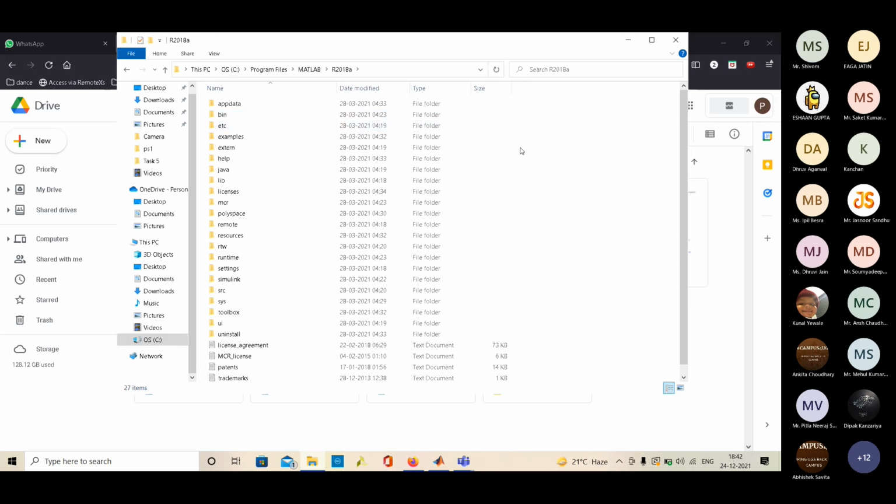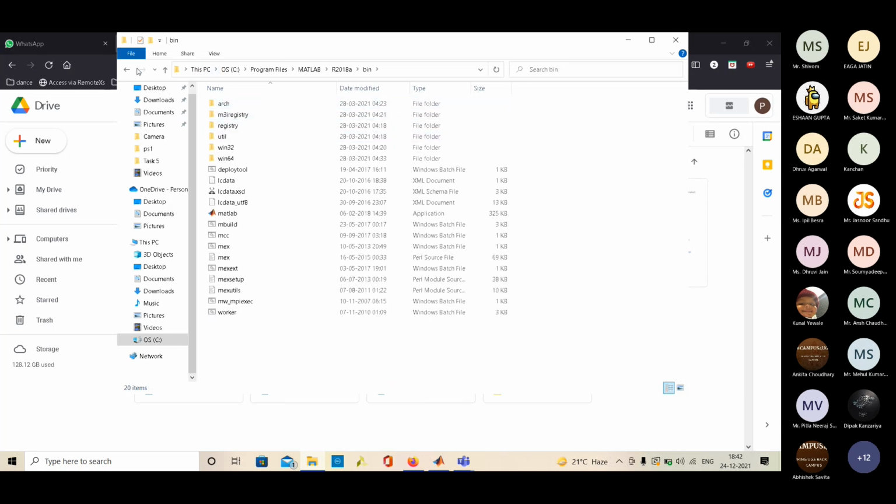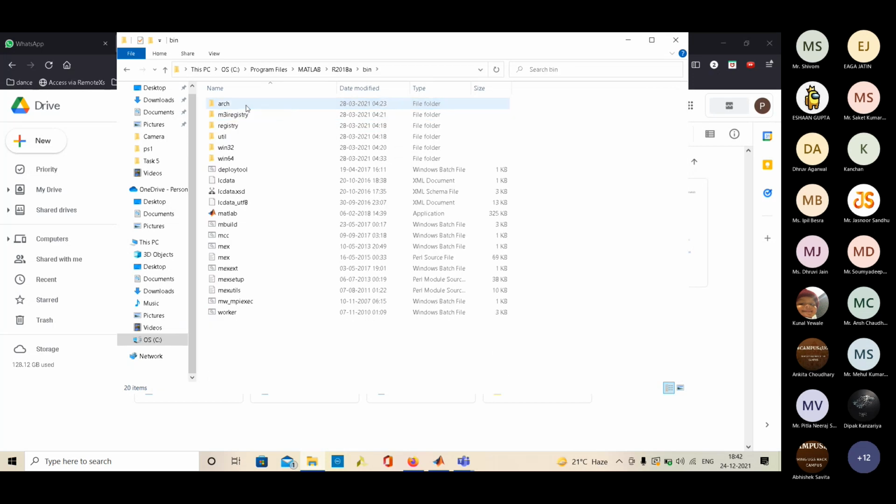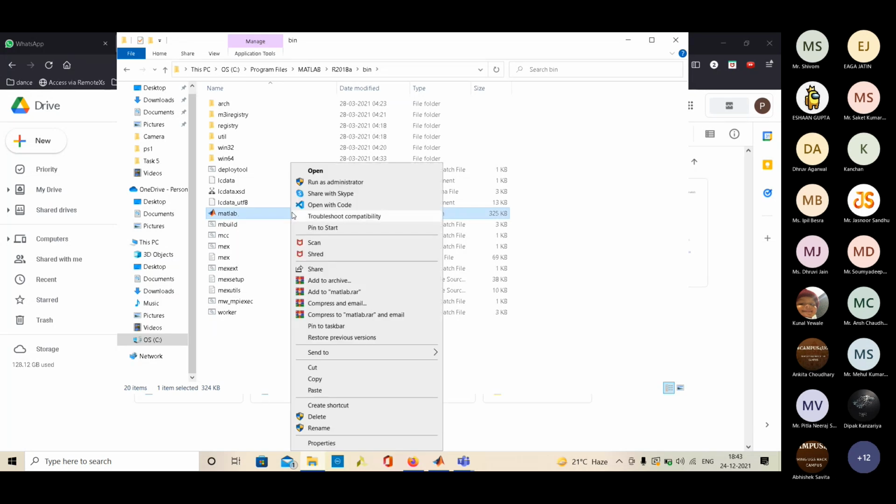So it will combine all the files of the bin. Then to open MATLAB, in bin, this MATLAB icon, you have to double click on it to open MATLAB, or you can pin it to your taskbar also, like I have done it. So you can pin it to this taskbar or add a shortcut to desktop.